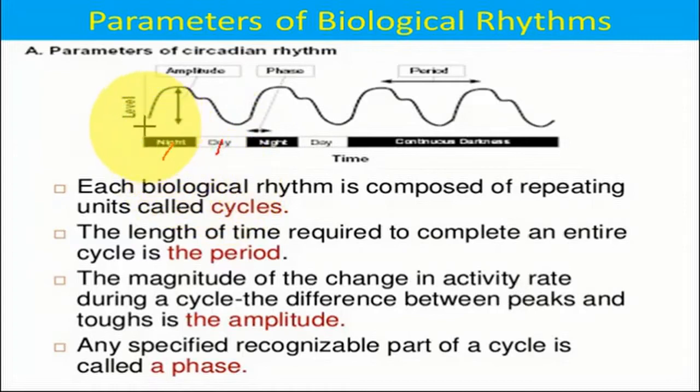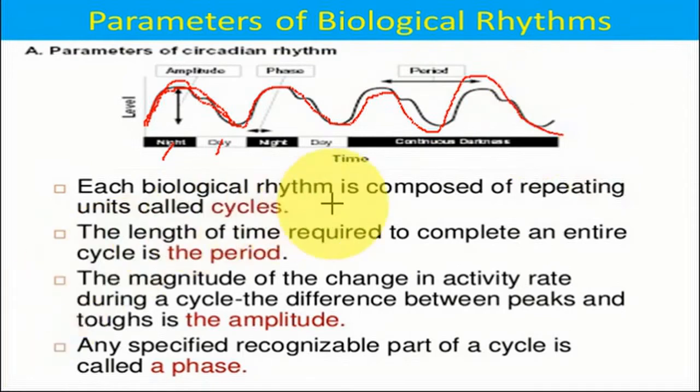During night you will get some activities up and some activities down. So you will get an amplitude of the clock, and ultimately then again you will get another amplitude of the clock. So this way the whole progression you will get as a curve.